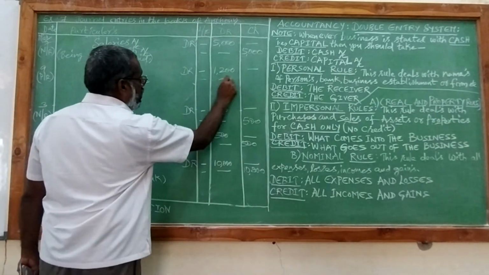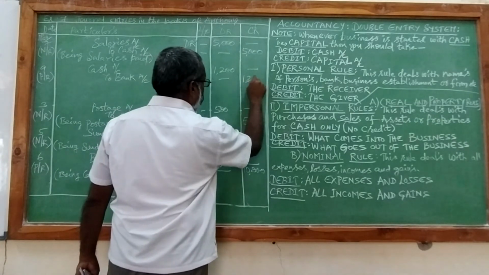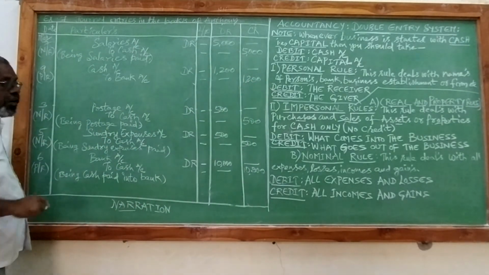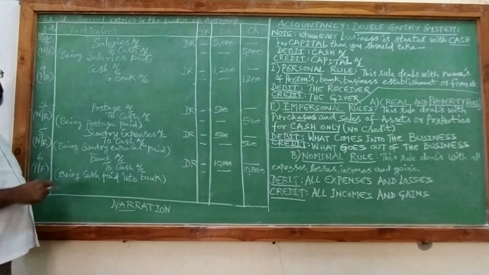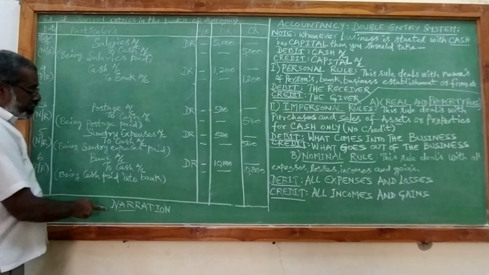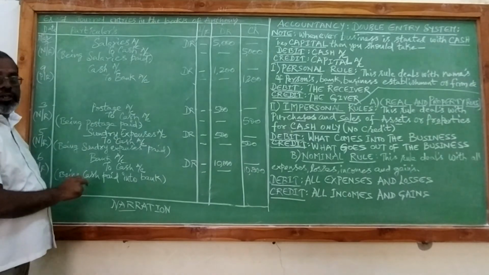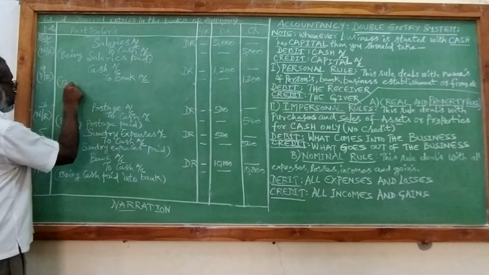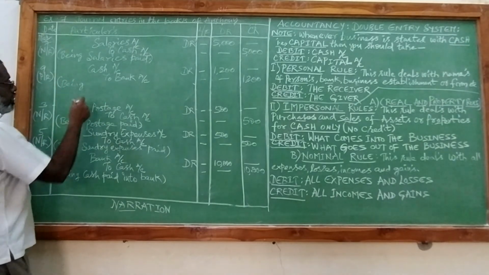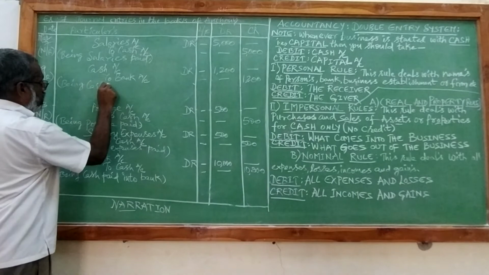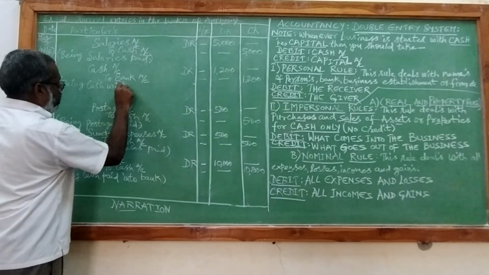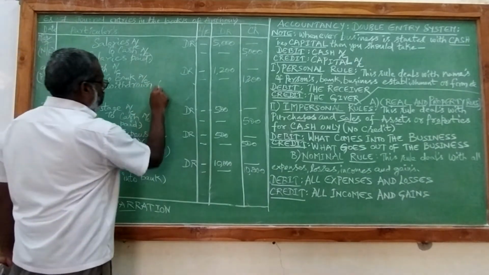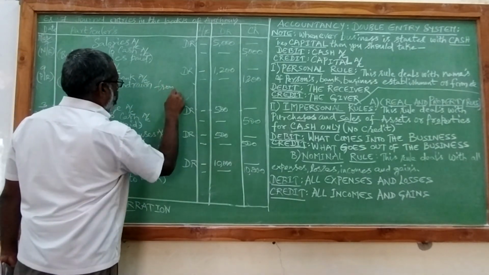So bank should be credited. Now for the journal entry, we will write a statement why we are recording it. That statement is called narration, and this narration will start with the word being. Being cash withdrawn from bank.